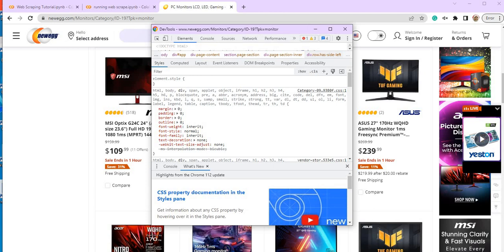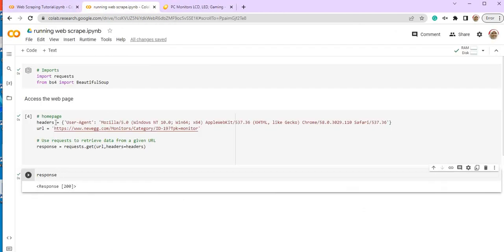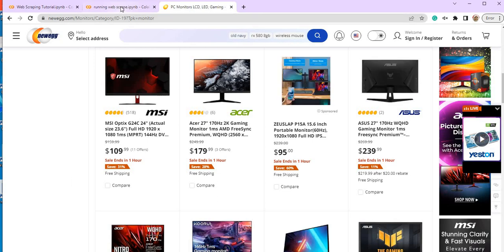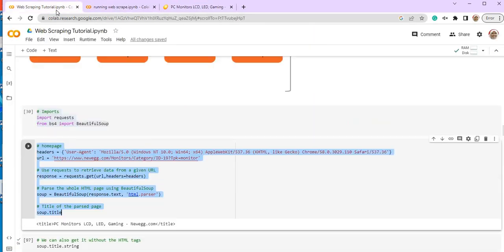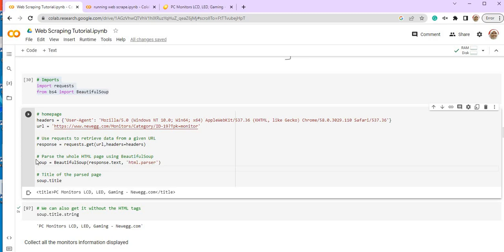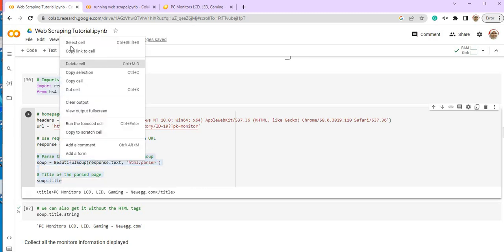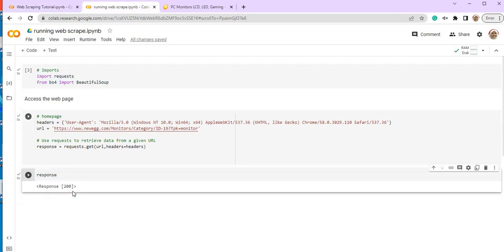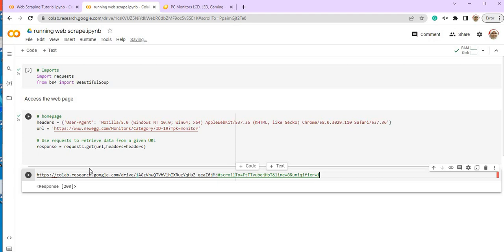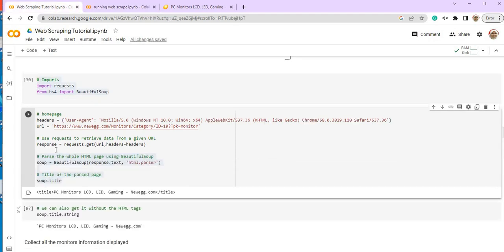Okay, so now kita dah tahu, kita dah panggil all, kita ambil dah all the content ni dalam bentuk HTML tagging. Now we have to read the tagging. Okay, so macam mana nak baca? Yang ni kita pakai soup ni, Beautiful Soup. So yang ini, okay, kita buang yang ni. Kita copy dia punya code.